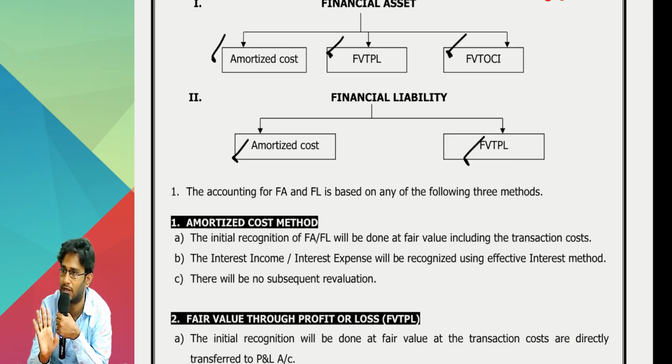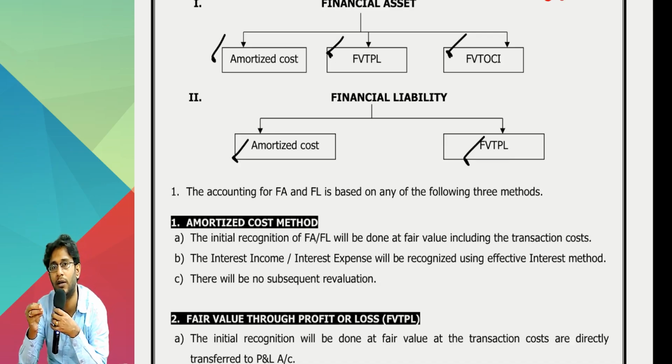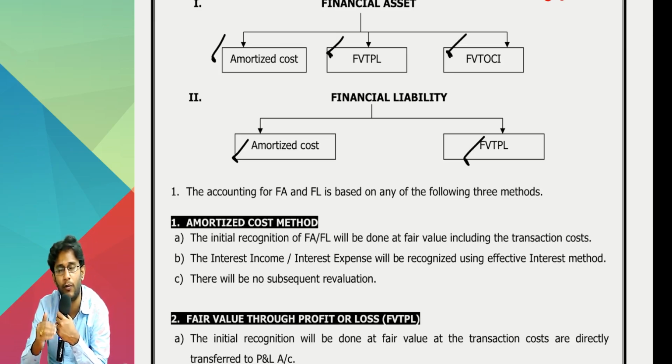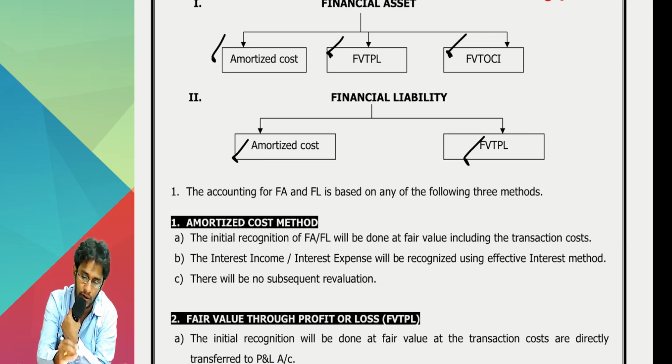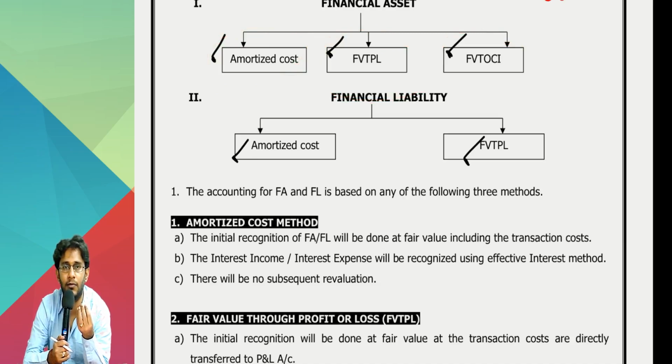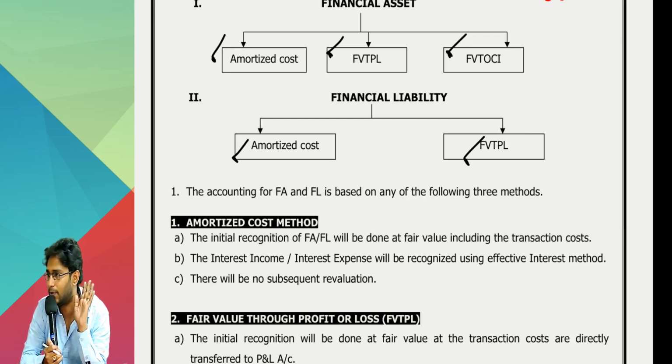For liabilities, only two methods are applicable. When which method is to be applied for which asset, we will see in a while. Before we understand that logic, first we should know how each method works. If you have to apply ACM, what rules you have to keep in mind? If you have to apply FVTPL, what rules? FVTOCI, what rules?